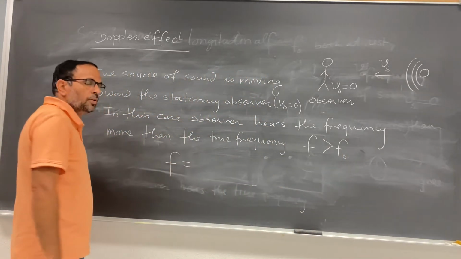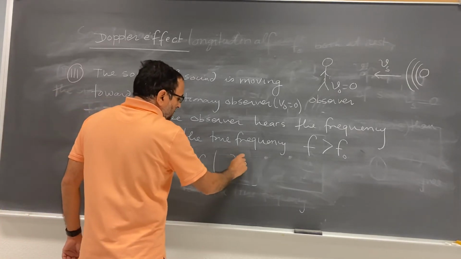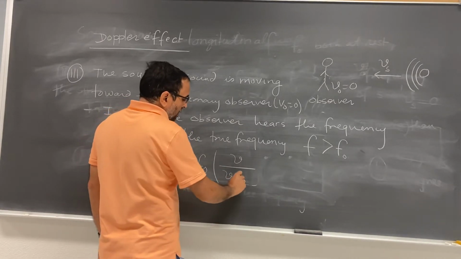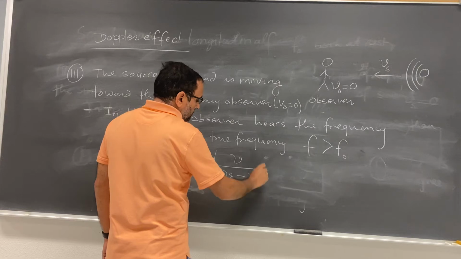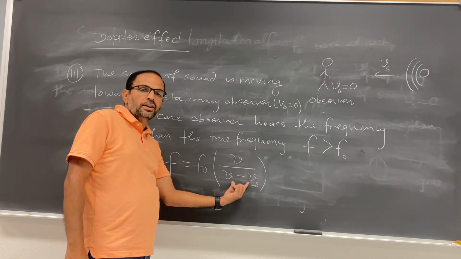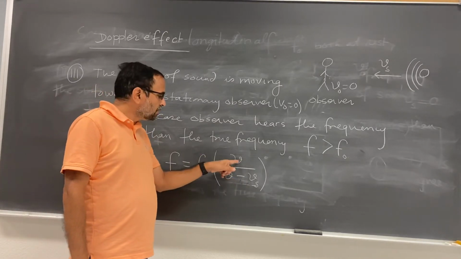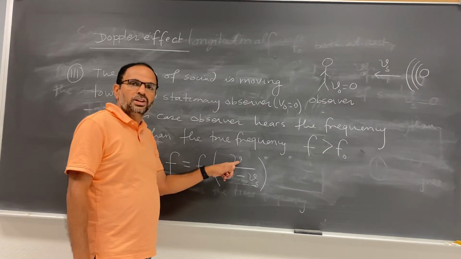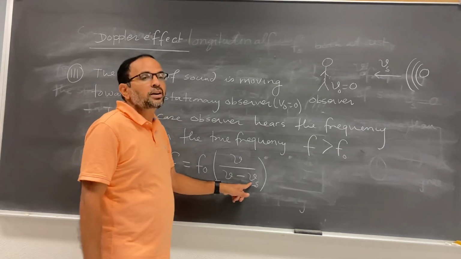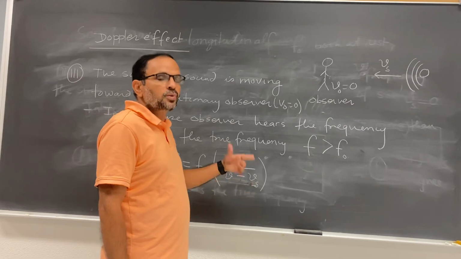How do we calculate that? The formula is: observed frequency f is equal to f of 0 times V divided by V minus Vs. This negative sign, because we need a smaller number in the denominator so that we can get the bigger f. That is why I put the negative sign there. So this V is the speed of the sound wave in the air, 343 meters per second. Same thing, this V and this V, they are the same. Vs is the speed of the source of sound, which is either given or you have to calculate.